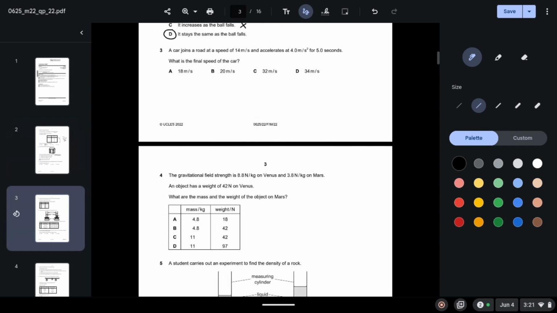Question 3. A car joins a road at a speed of 14 meters per second and accelerates at 4 meters per second squared for 5 seconds. What is the final speed of the car?